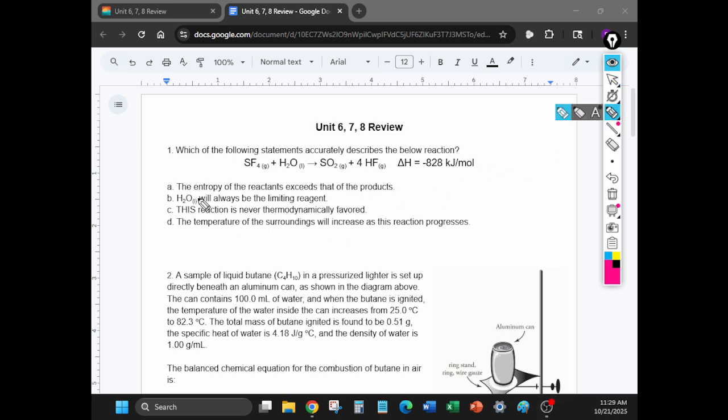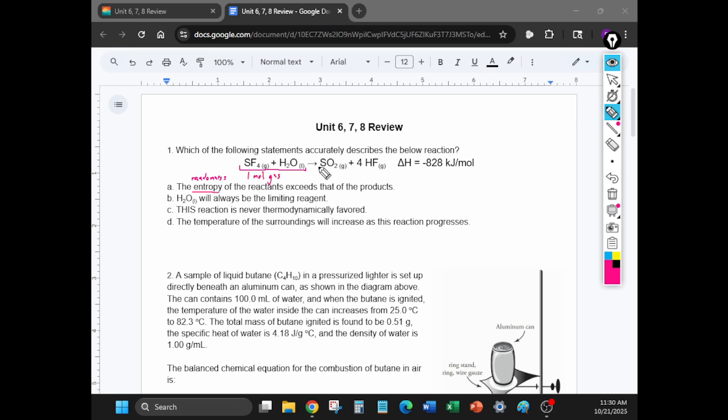So for this, we didn't really talk about it in class, but everybody is doing their reading, so you should know what entropy is. Entropy is a fancy word for randomness. So basically the question is saying the randomness of the reactants exceeds that of the products. Now, to determine this, we need to look at how many moles of chemicals we have on the left and right side. So if we take a look, how many moles of stuff do we have here? 2. But typically we look at just the gases because gases are the ones that are super random, right? They're the ones flying around. So we can just write 1 mole of gas here.